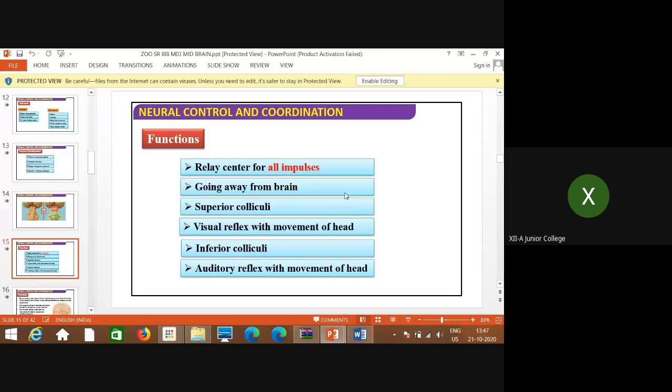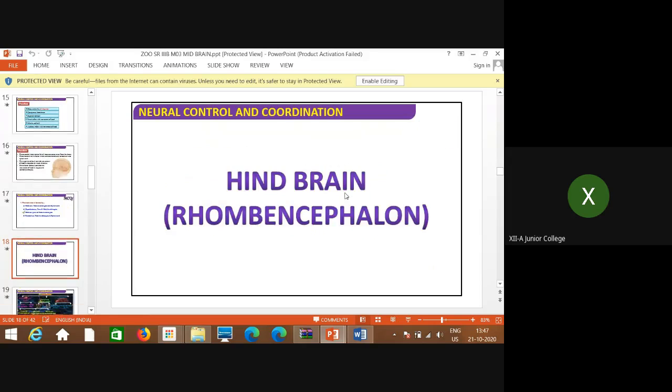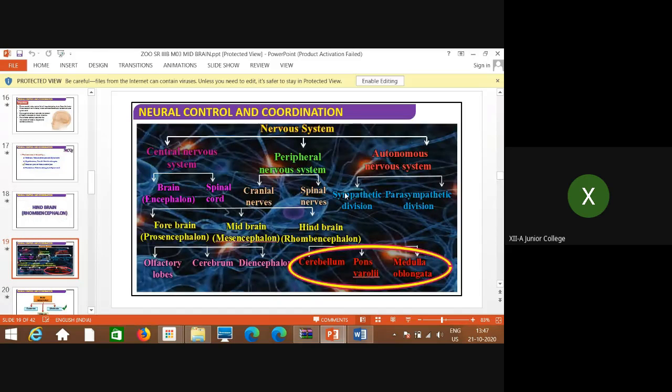It is a relay center for all impulses going away from the brain, and the crura cerebri also carry impulses going away from the brain, and that is nothing but the thick band of nerve fibers, which connects the cerebrum, that is the forebrain, cerebellum, and spinal cord. Now the hindbrain, again you can remember the parts as cerebellum, pons varolii, and medulla oblongata.